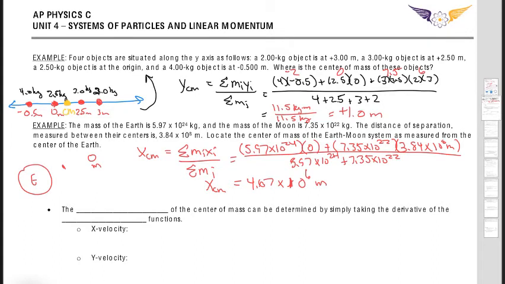So the distance from here to here is 4.67 times 10 to the 6th meters.